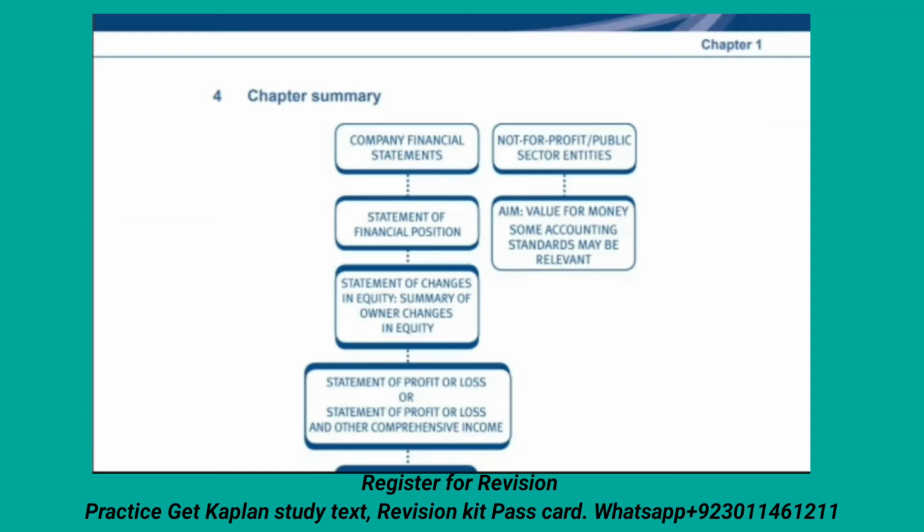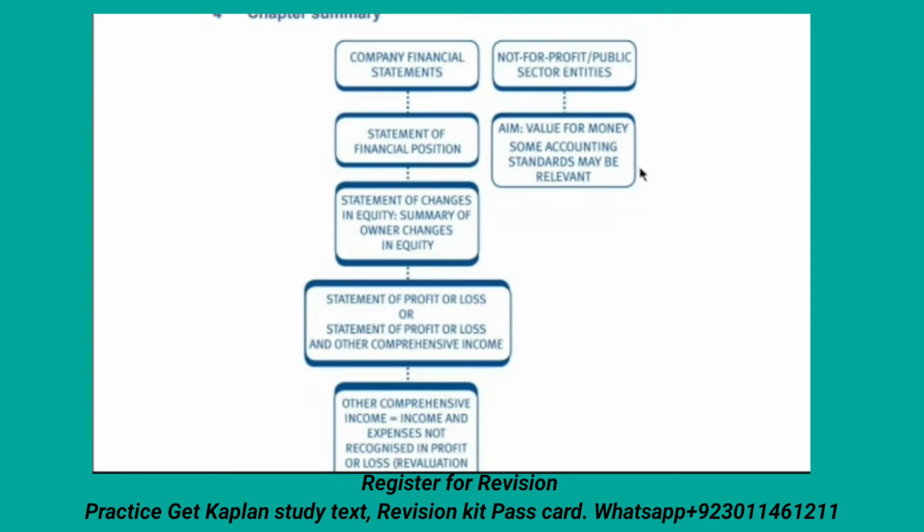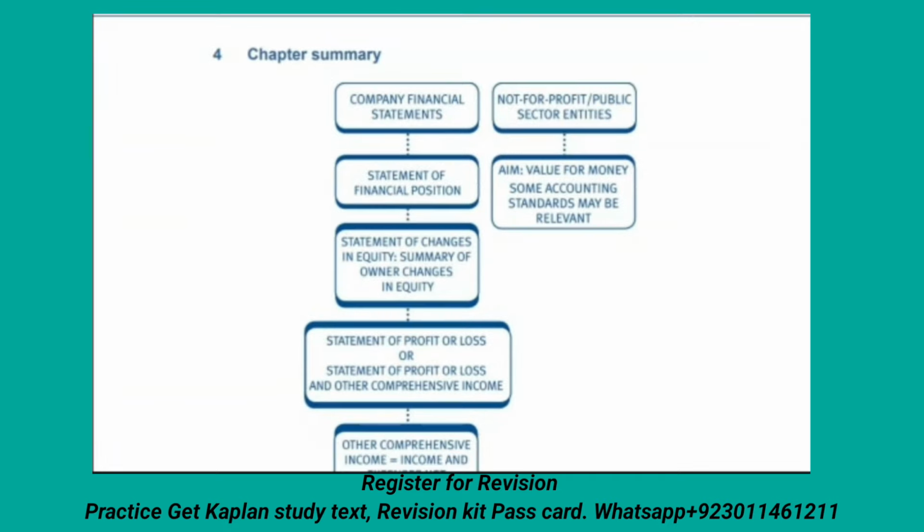Now chapter one is over. The chapter summary covers the same points: the company's financial statements, not-for-profit and public sector, the statement of financial position, the statement of changes in equity, the summary of owners' changes in equity, the statement of profit or loss, and finally other comprehensive income, which is equal to income and expenses. You have to memorize all these points.